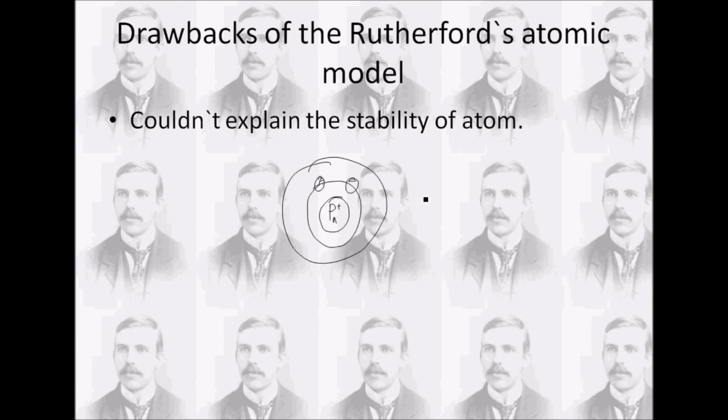According to the electromagnetic theory of physics, if a charged particle undergoes accelerated motion, it must radiate energy continuously. If we apply this theory to Rutherford's model, the negatively charged electron revolving around the nucleus with accelerated motion will lose its energy continuously by radiation.